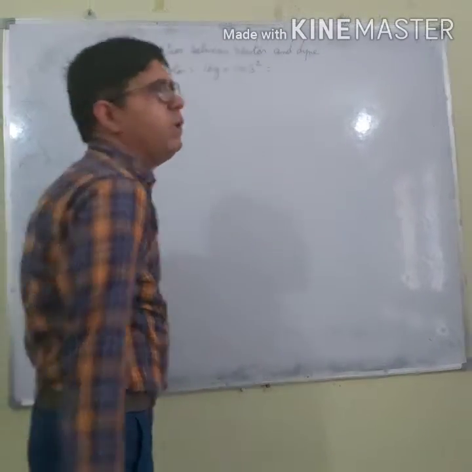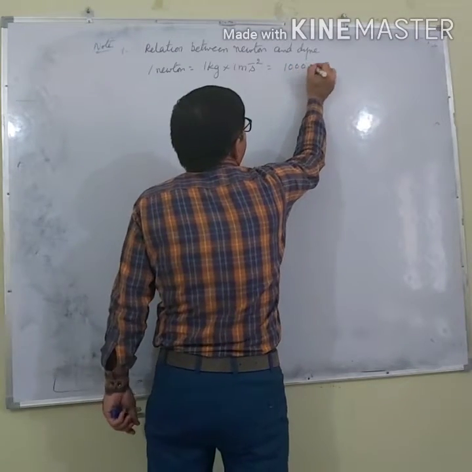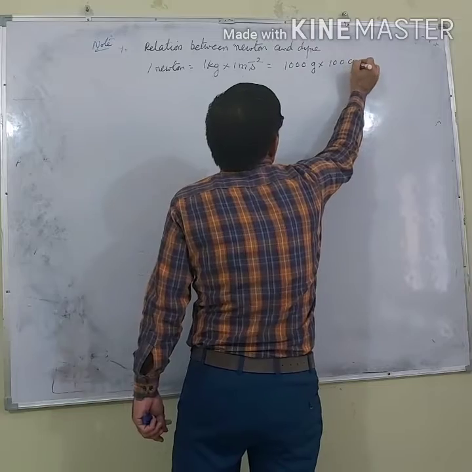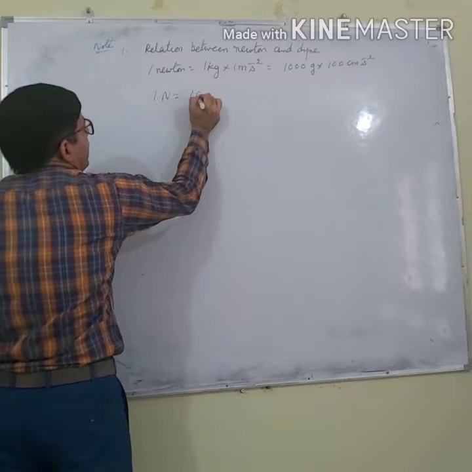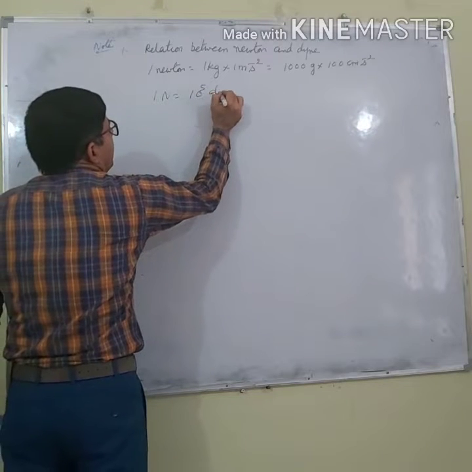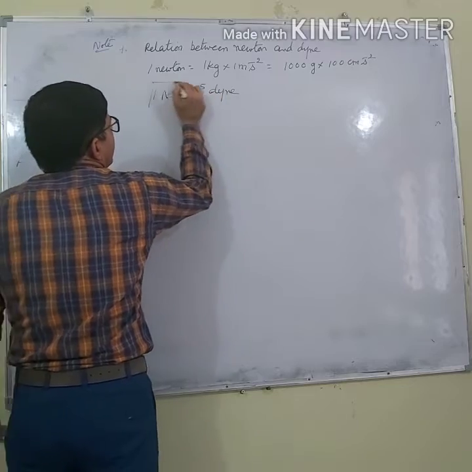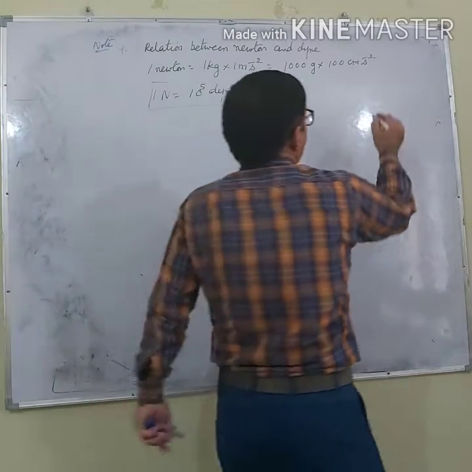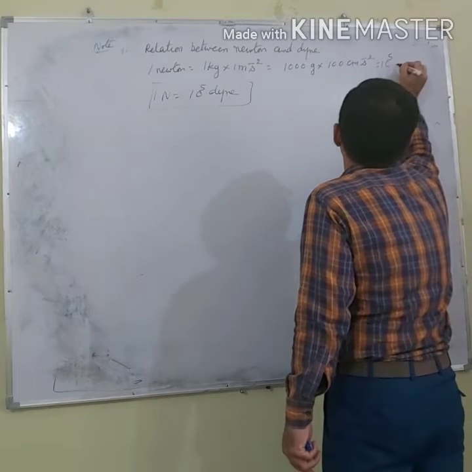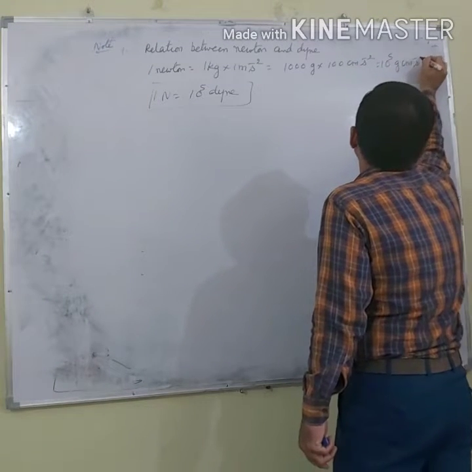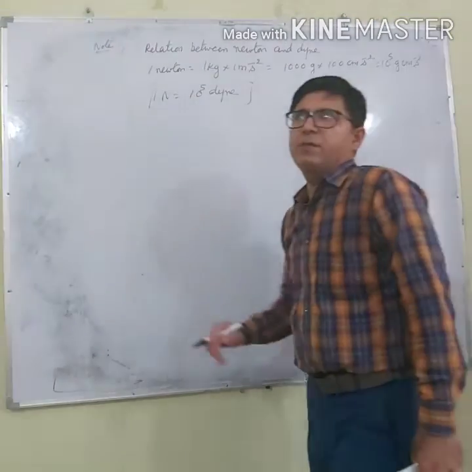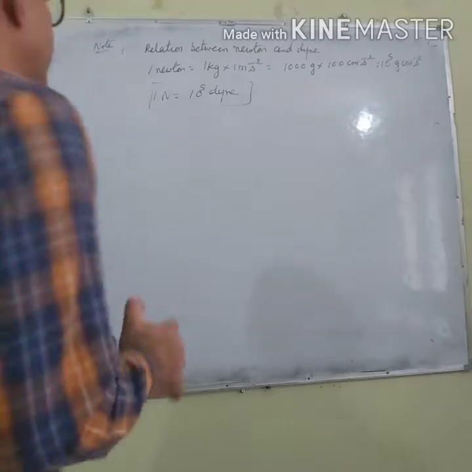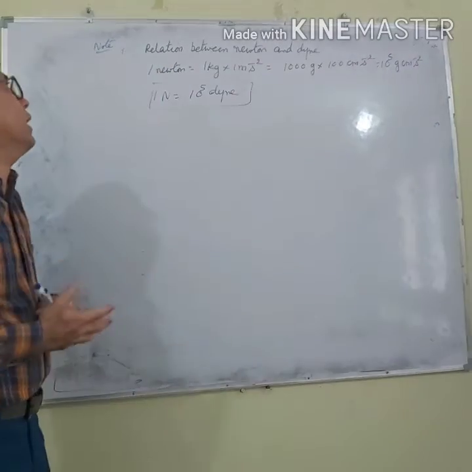And how many grams in 1 kilogram? 1000 gram, multiplied by how many centimeters? 100 centimeter. If you do this, 1 Newton is equal to 10 to the power 5 dyne. This is the relation. You can write here 10 to the power 5 gram centimeter per second square, and gram centimeter per second square is equal to dyne. So I can say 1 Newton equals 1 lakh dyne. 1 Newton में 1 लाख dyne.